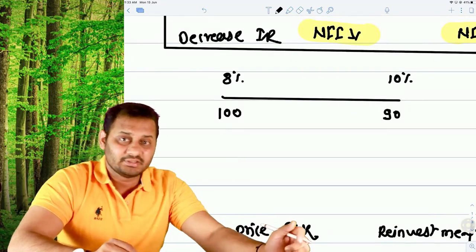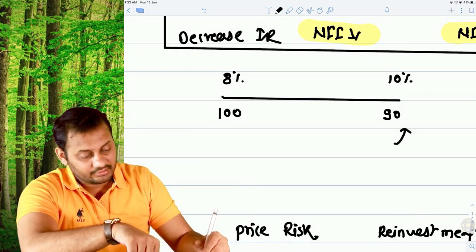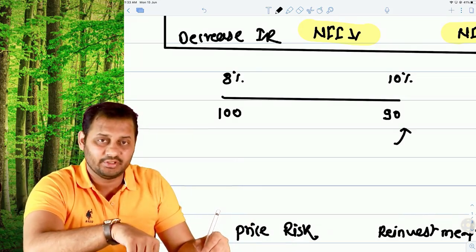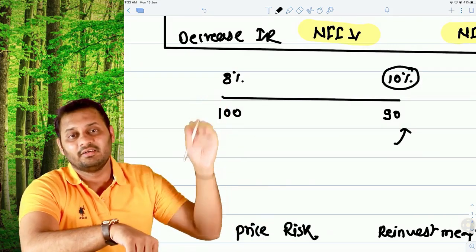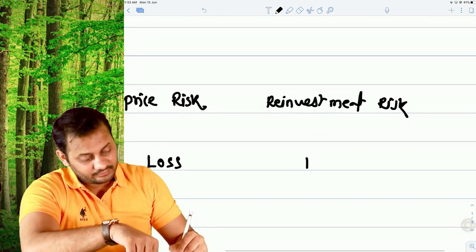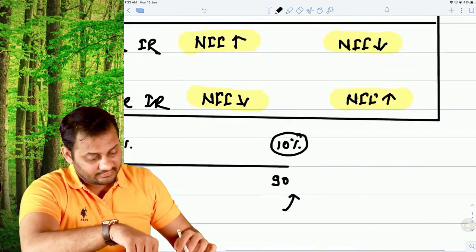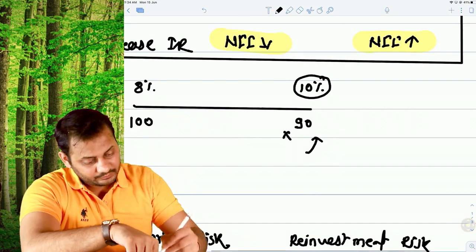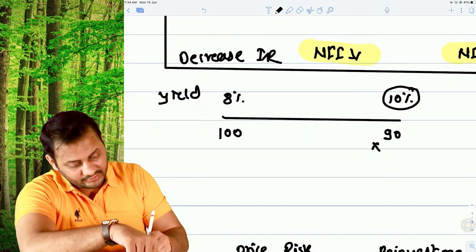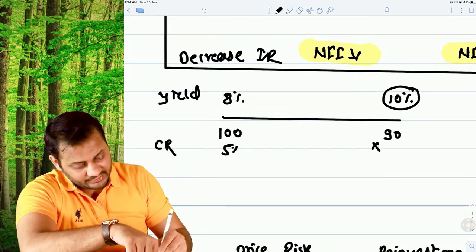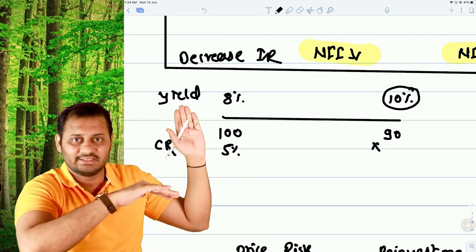Now you will be selling the bond at a lesser price. But one thing will happen, which is good: if you invest anything, even 90 rupees, you will get 10% income on that, which was higher than earlier. So it is good. The interest that you will invest, let's say you are earning, this is yield, right? Yield and coupon rate both are different, and let's say the coupon rate is 5%. So coupon rate is same all through the while, it doesn't change. What changes is the yield.